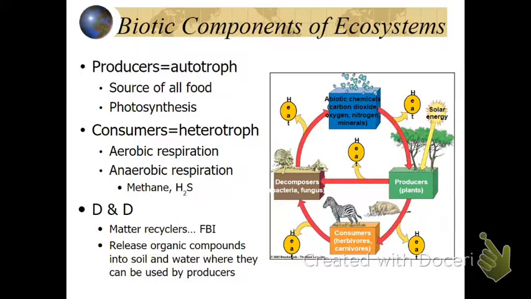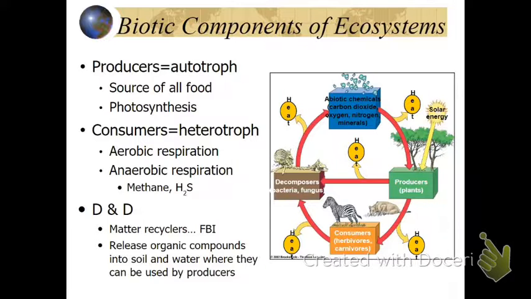Now, the biotic components of the ecosystem include the producers, the autotrophs. They, via photosynthesis, are the source of all food for the rest of us. Consumers are the heterotrophs. We use aerobic respiration if we use oxygen, or anaerobic respiration, giving off methane and sulfur gas, if we are anaerobic. The decomposers and detritivores, they're the matter recyclers. They're the FBI. They're the ones that take all the dead components and make it available for producers and consumers.